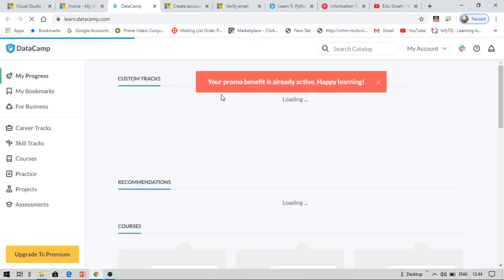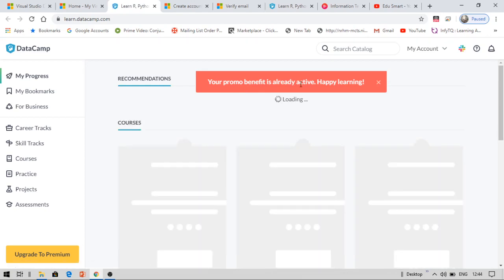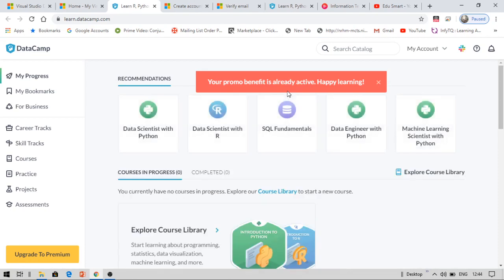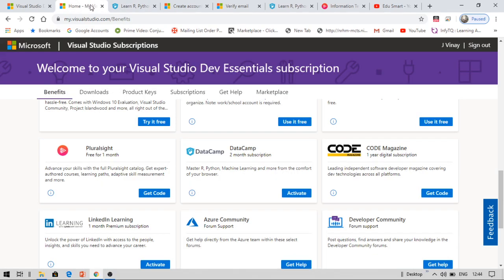Now this I have already created. It says your promo benefit is already active, happy learning. As I have activated it before, it is showing me that I have this account. If you do not have it, it will be activating your premium subscription. With this premium subscription, you can get these courses. Similarly, this is for DataCamp. In order to use this, you should first have an account on DataCamp, Pluralsight and LinkedIn.